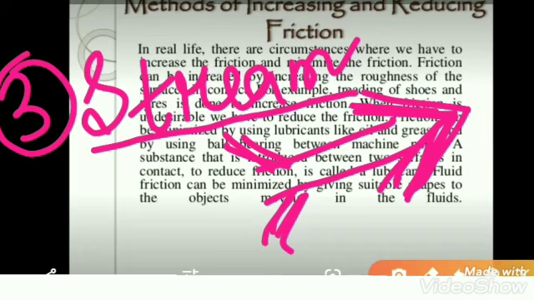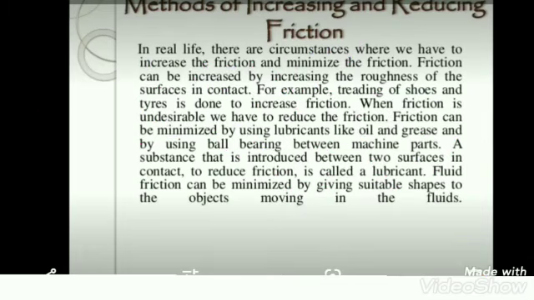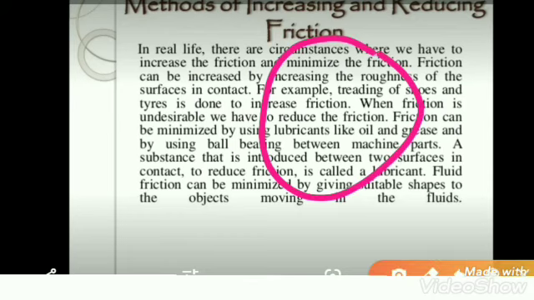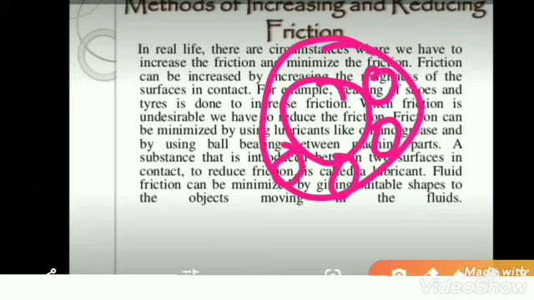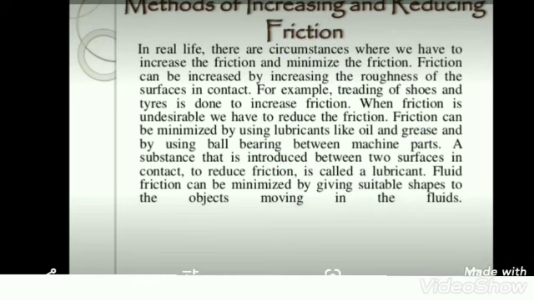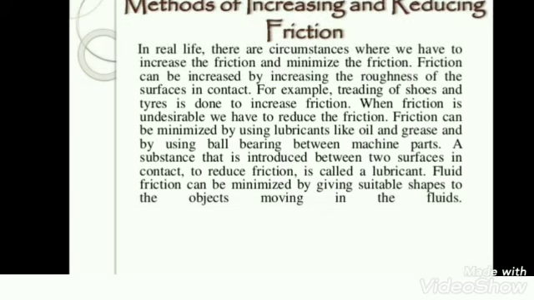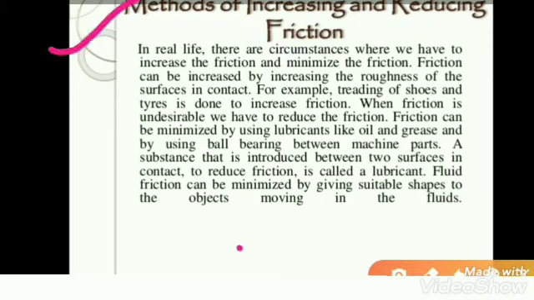And by using roller or ball bearings, in some devices we can see the roller and ball bearing used to reduce the friction. So these are the different techniques by which we can reduce the friction. Sometimes it is necessary to increase the friction and sometimes it is necessary to reduce the friction. So by using this concept we can increase or reduce the friction.